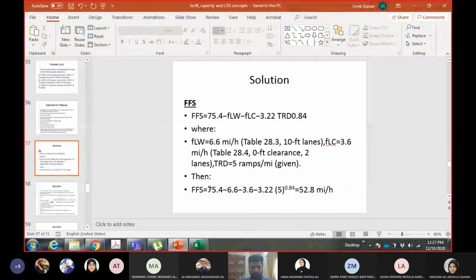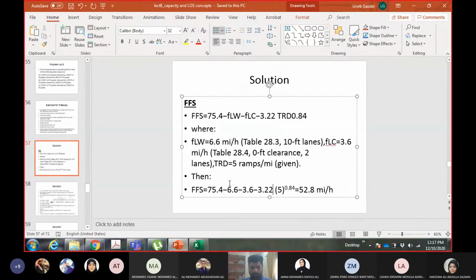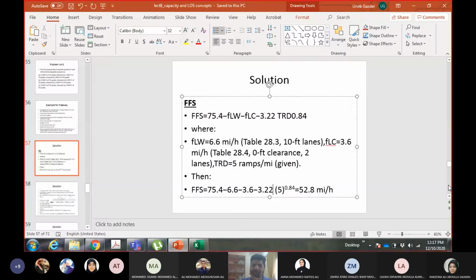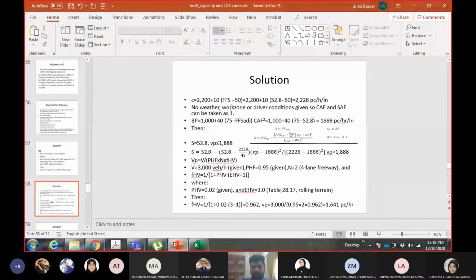So there's a problem with the free flow speed. Free flow speed was not calculated properly. It should be 52.8. So you made a mistake with the free flow speed. You need to recalculate it now, since you already lost some time, so I'll just quickly go through the solution here. First of all, free flow speed must be corrected. It should be 52.8; 61.3 is not the correct answer. You can see here 75.4 minus 6.6, lane width adjustment factor 3.6, lateral clearance adjustment factor, ramp density 5. Then capacity will be 228.